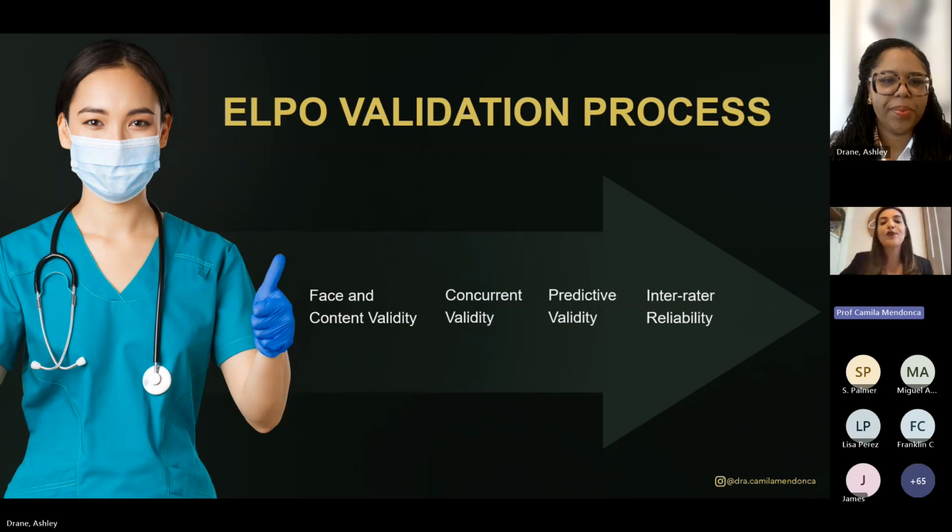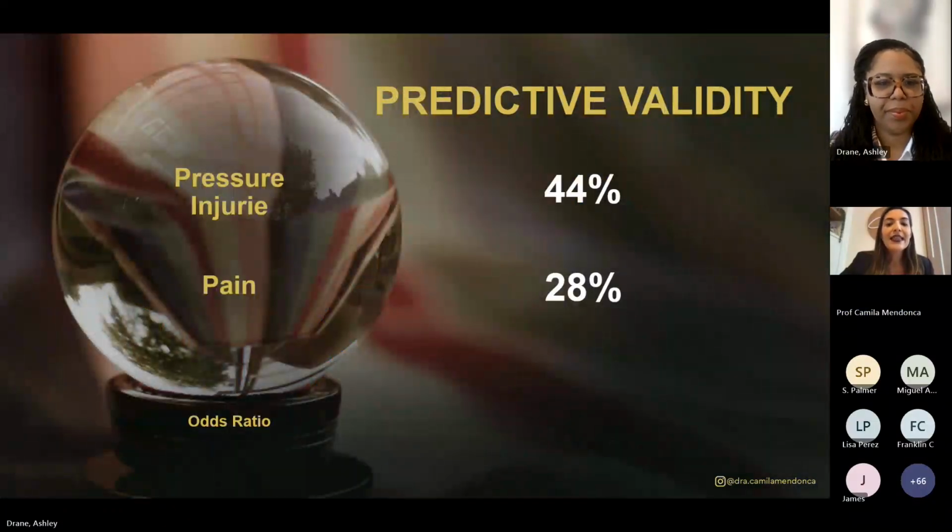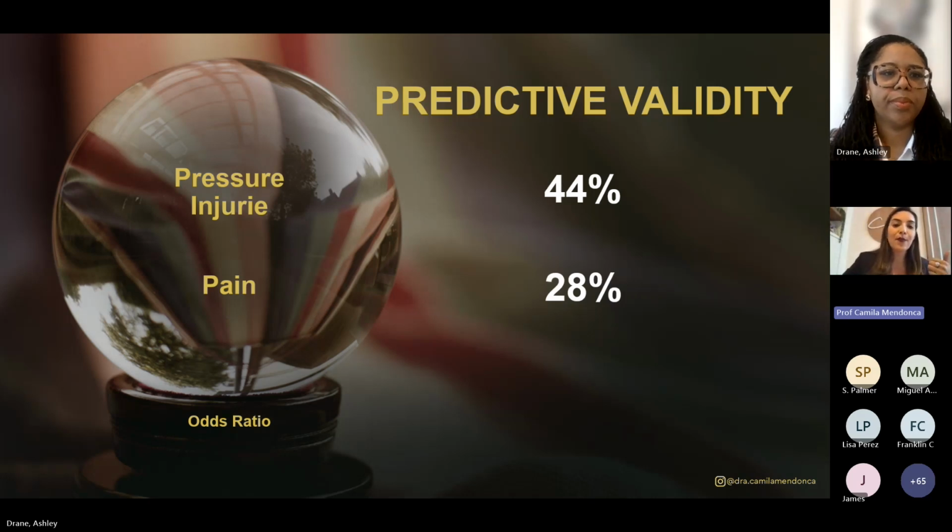So the validation process for ELPO was a very hard validation, and included content validity, concurrent validation, predictive validation, and inter-reader reliability. The predictive validation was the most important, one that checks whether the instrument can predict a future event. And ELPO is a predictive scale, so it was the most important validation for us.